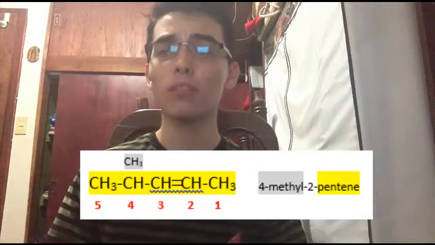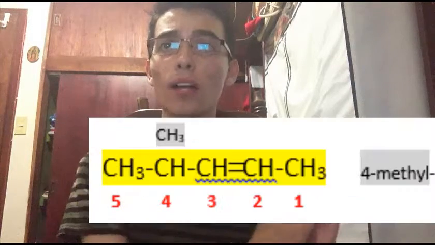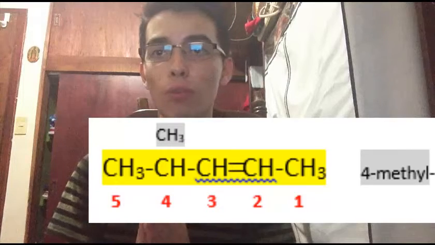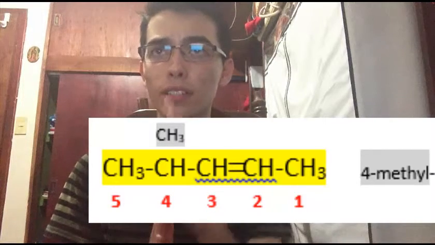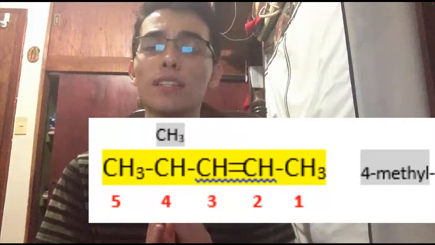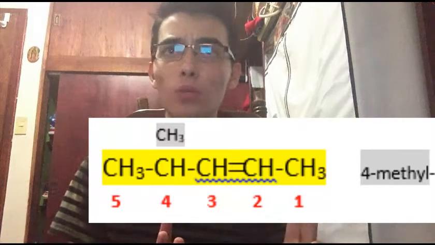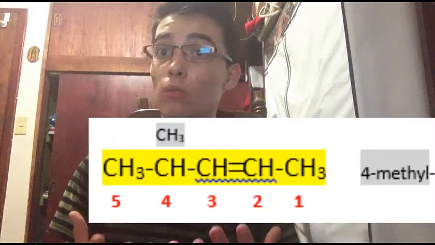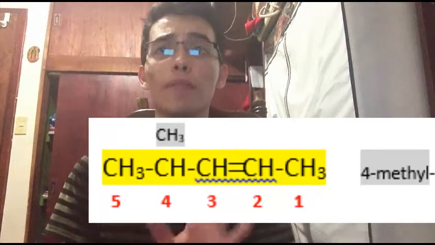Look at the example: 1, 2, 3, 4, where the methyl is on carbon 4, and carbon 2 has the double bond. So we have 5 carbons in the main chain, and it will be 4-methyl-2-pentene.